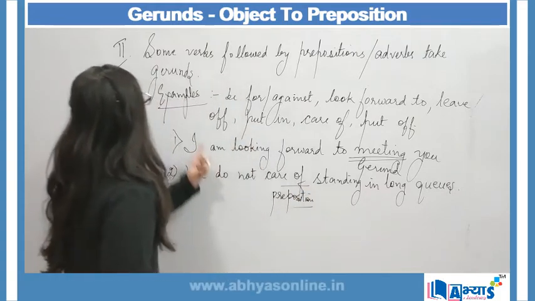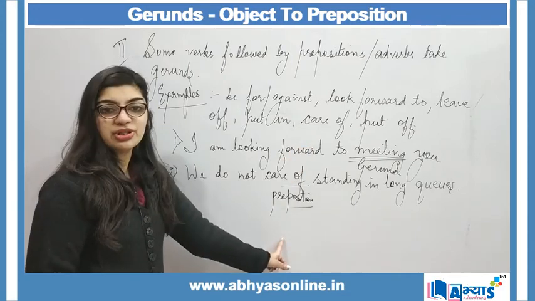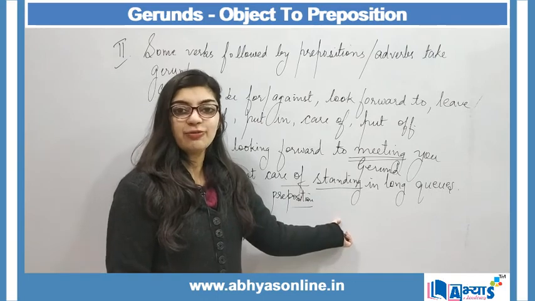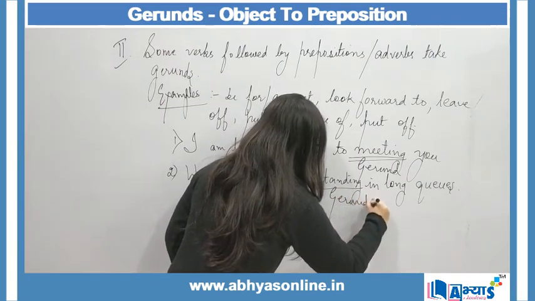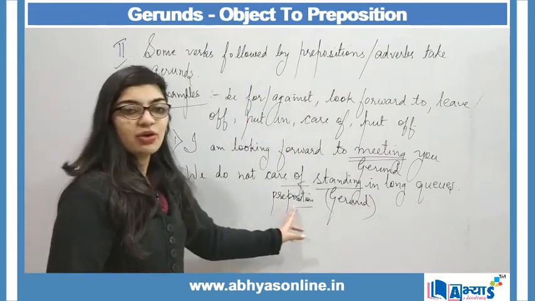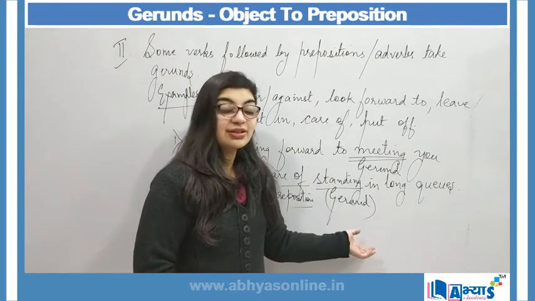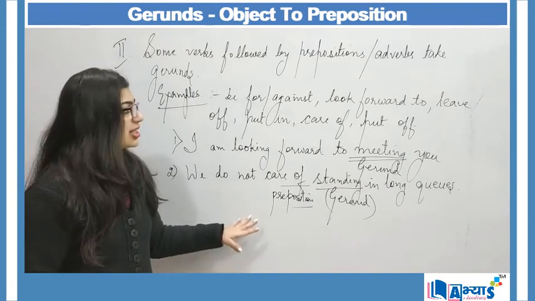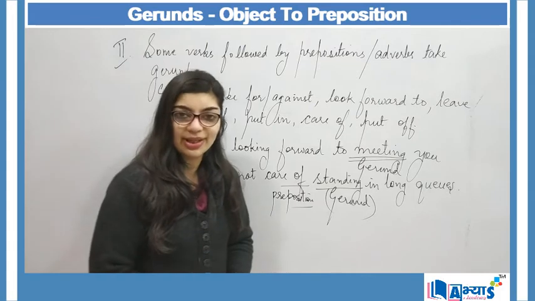And I said that verbs are followed by prepositions. This is the preposition, and this will be my verb. But here the verb will take the form of gerund. So here standing will again act as a gerund. We do not care of standing in long queues. This is the example of my gerund. Through these two examples, I hope that this rule or the concept of gerund is very clear.